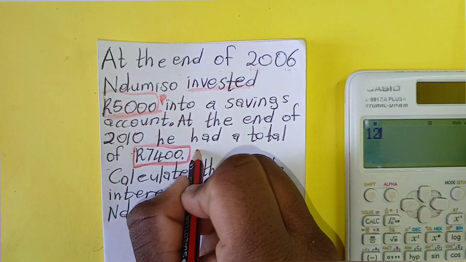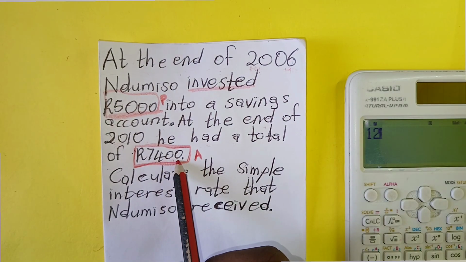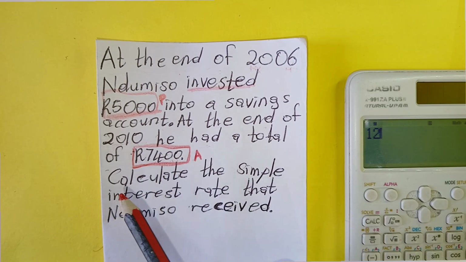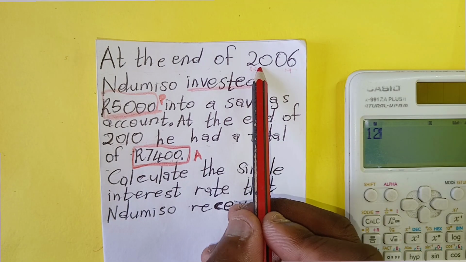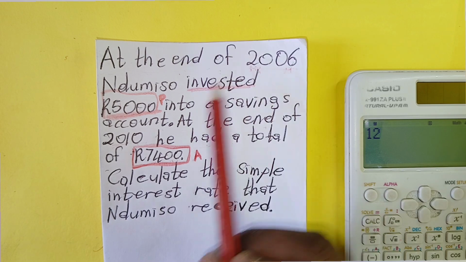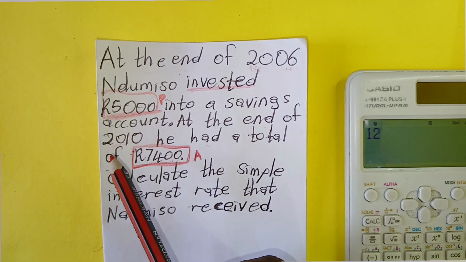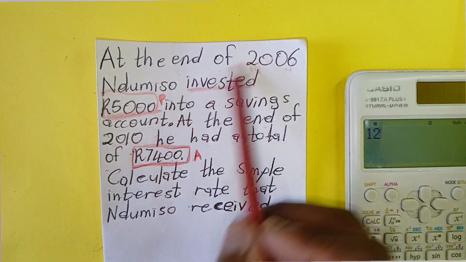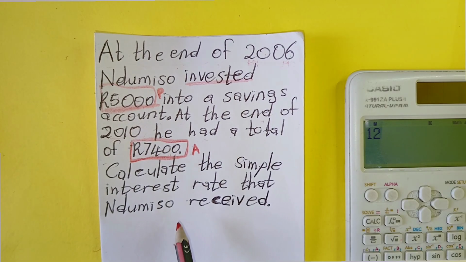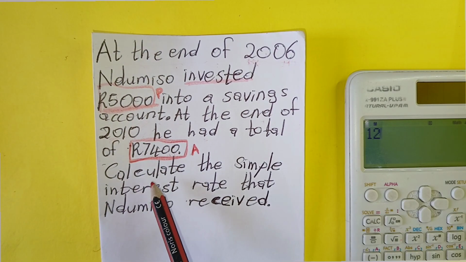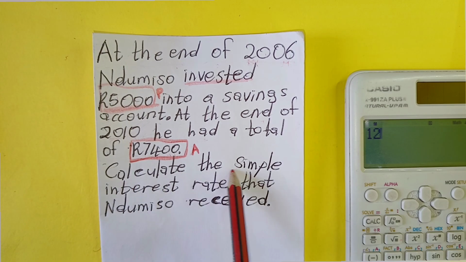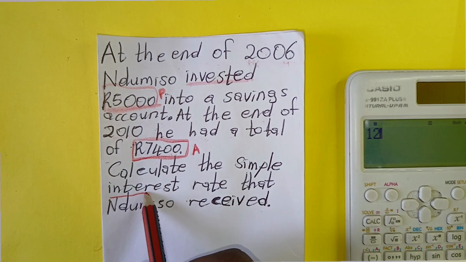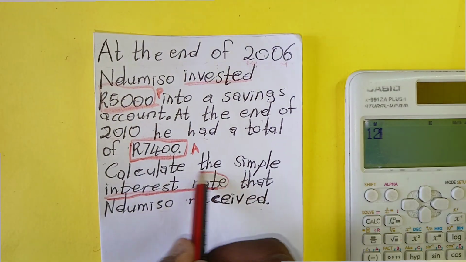And this one is our A. And make sure that our A will always be bigger than P, and P will always be smaller than A. And now the way they gave you the years here, they give you from 2006 until 2010. So what you must do here, you must calculate the actual years. First of all, you must know your N. Let's check the question. What does the question ask us? Calculate the simple interest rate that Ndumiso received.